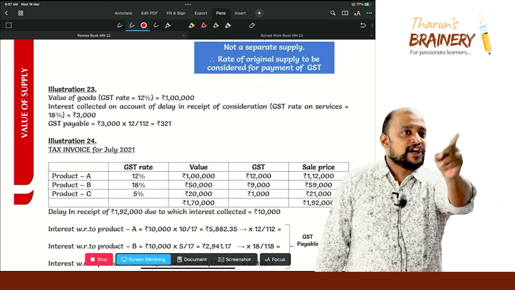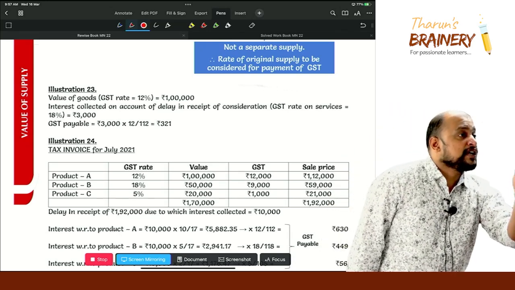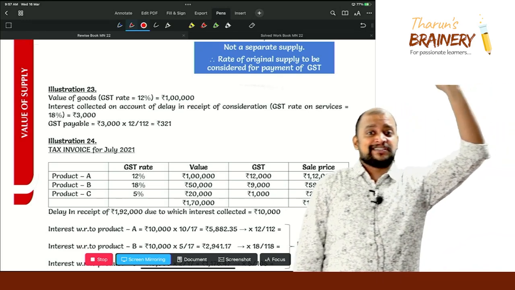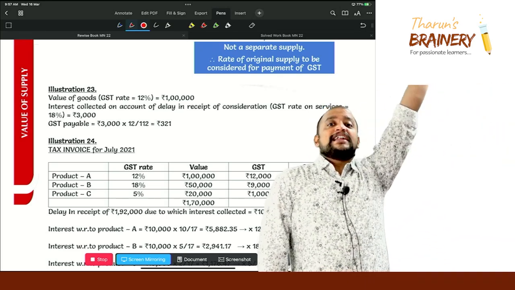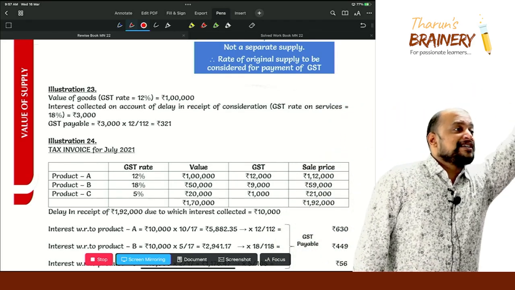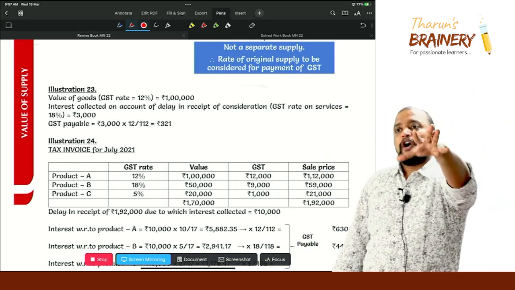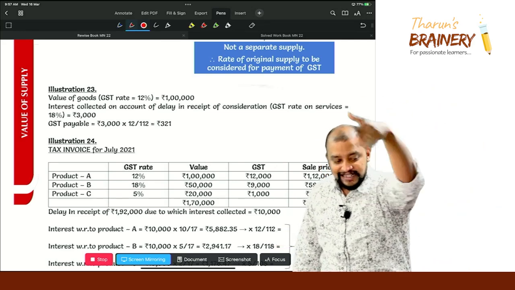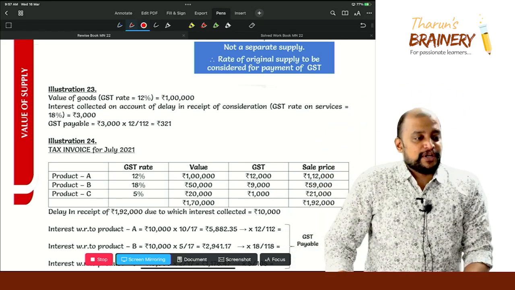Actually, interest is not a separate supply. Interest is included in the value and chargeable to GST accordingly, means whatever is the rate applicable to the main supply for which we are collecting interest, that rate will be applicable. Okay, so all your doubts will get clarified. See that illustration. Illustration number 23.